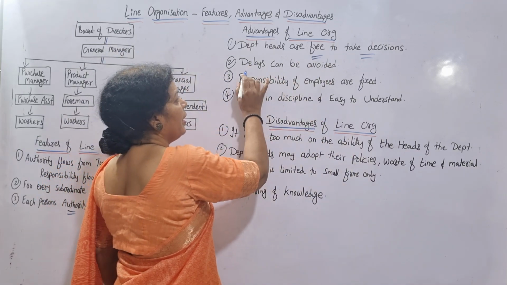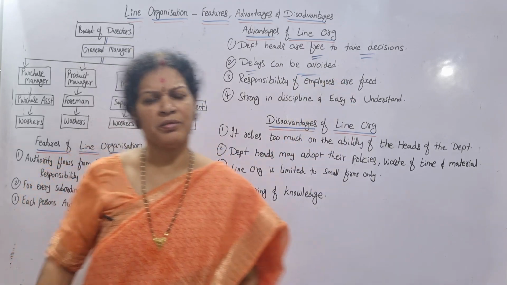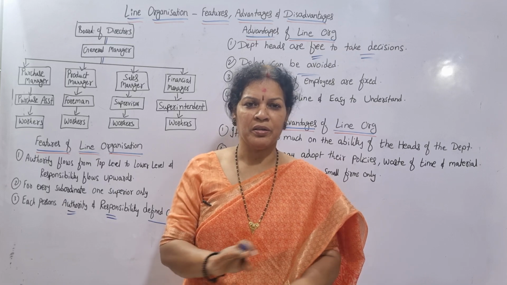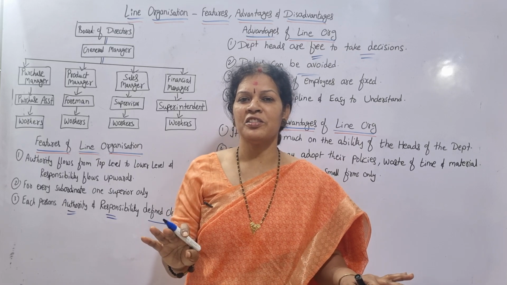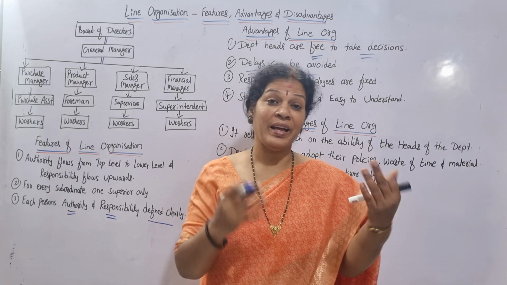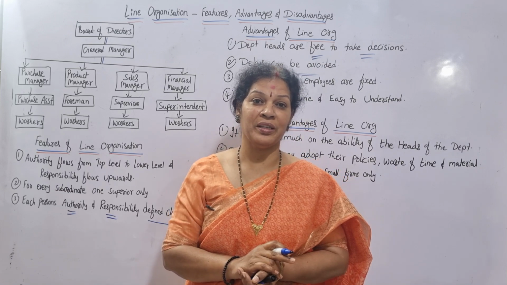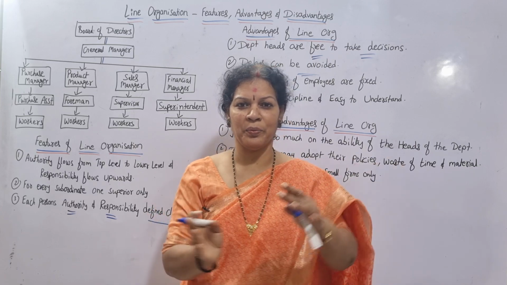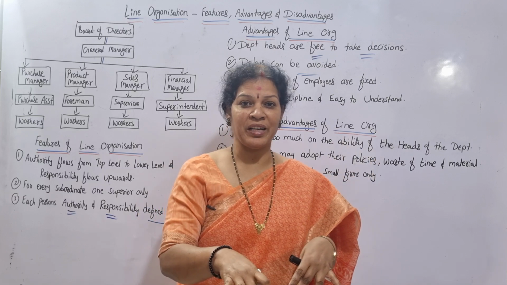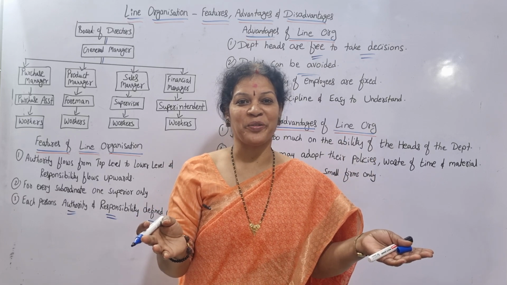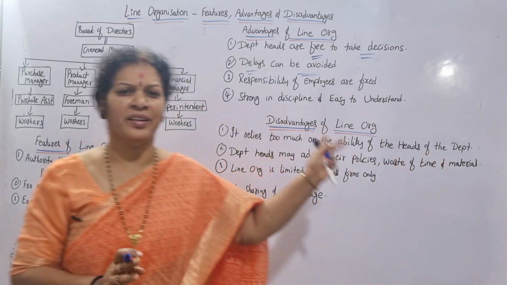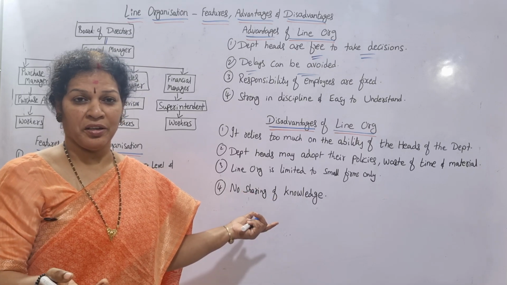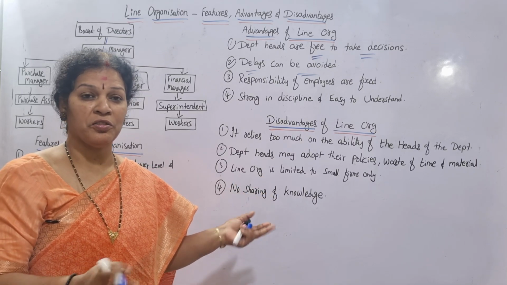They can take the free decisions and delays can be avoided. No delay because they can take the decisions by themselves. Everyone is responsible to everyone. Complete the work, take the decisions, and things are to be done without any delay. Whereas in other organizations, if they are not following the line organization, things may go in a different way. Sometimes from this way, that way, it travels automatically. When it comes to take the decision, the time has gone. There will be lots of delay. But now here, no delay because everyone is responsible to everyone, and heads are given the responsibility and freedom also. They can take the decisions, no delay.